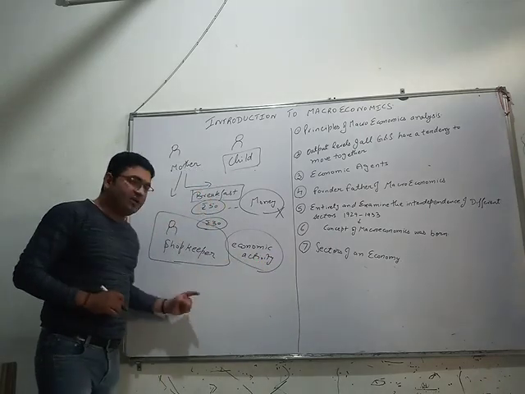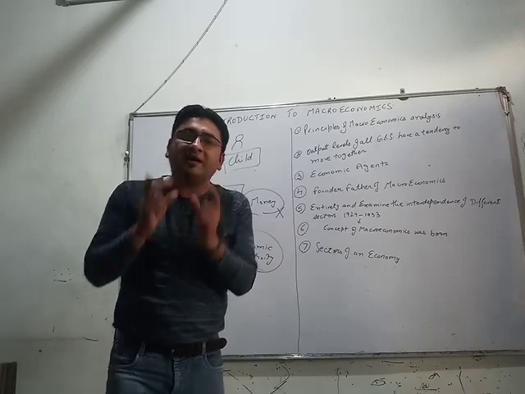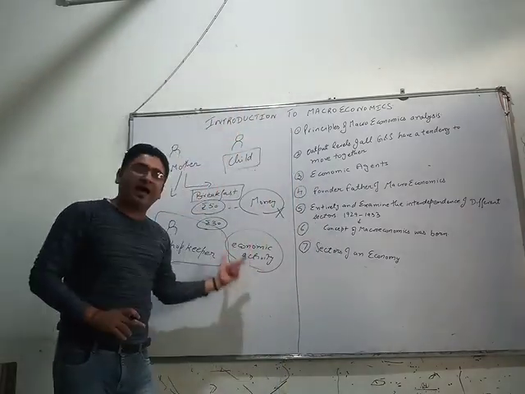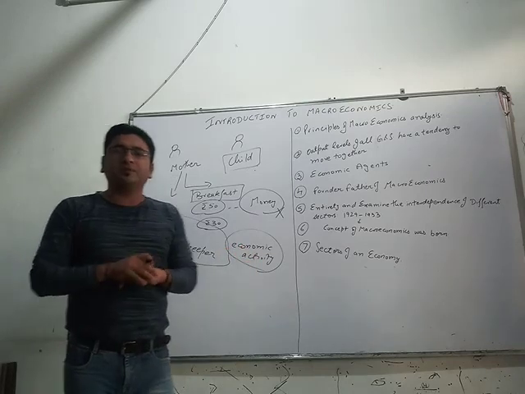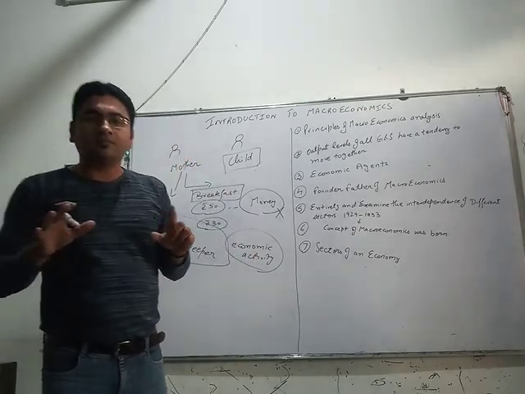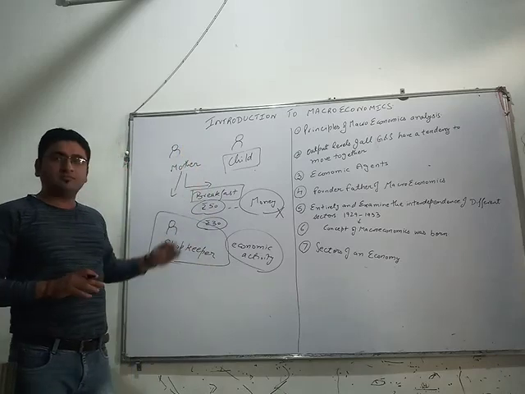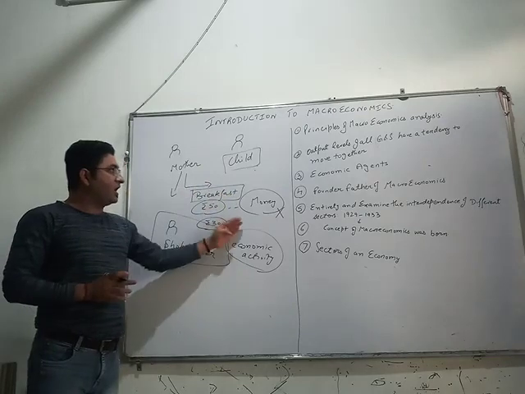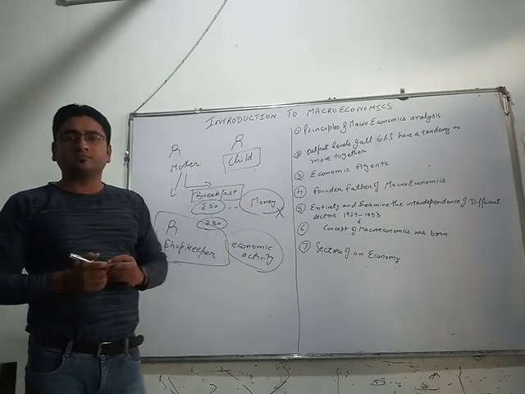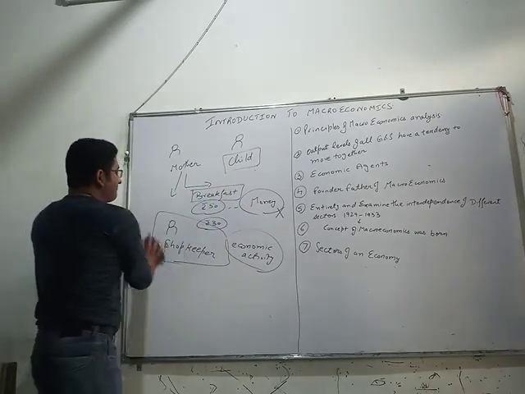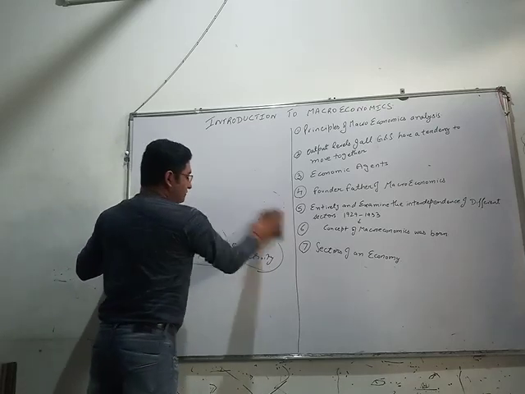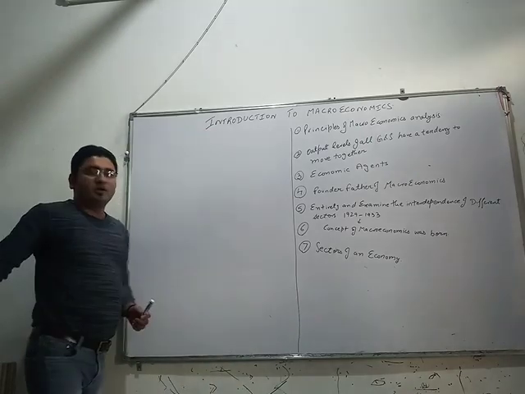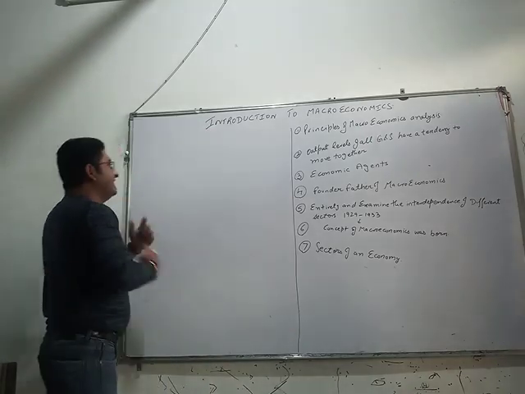So what we say is any activity which involves the exchange of money or goods and services in lieu of each other is called an economic activity. Is it clear? Take the example of your own life. What is an economic activity and what is not?